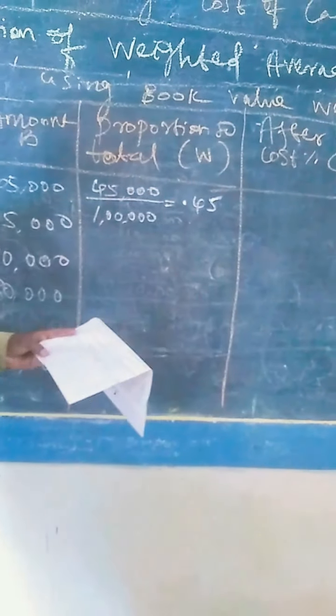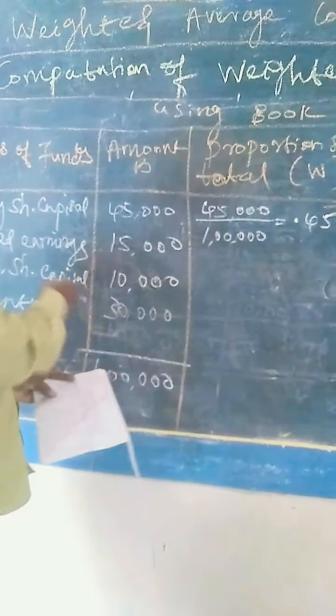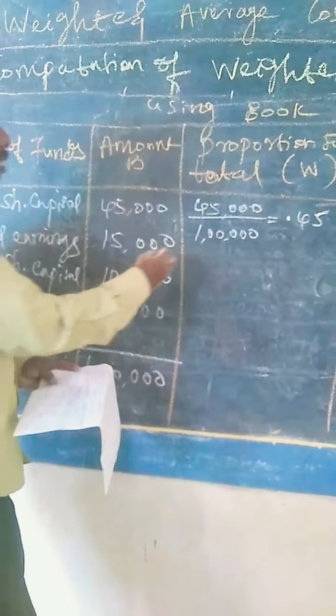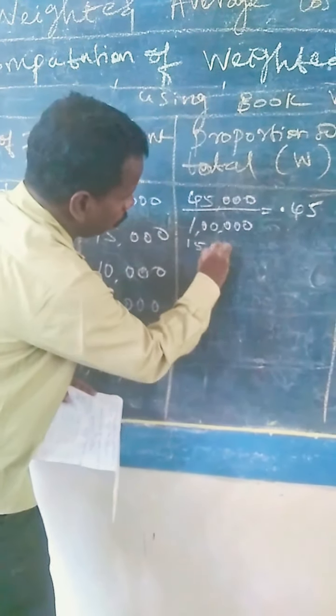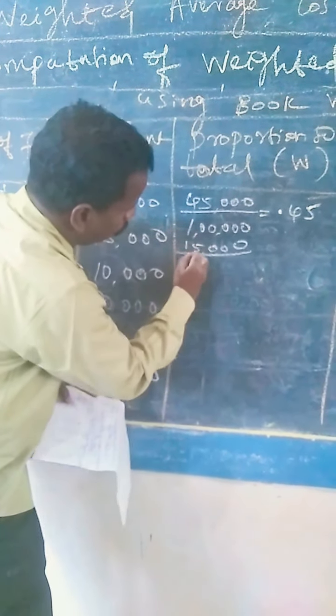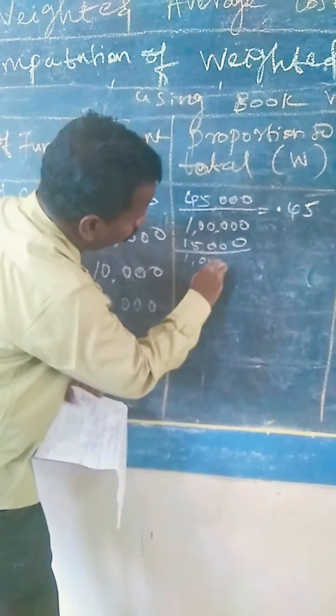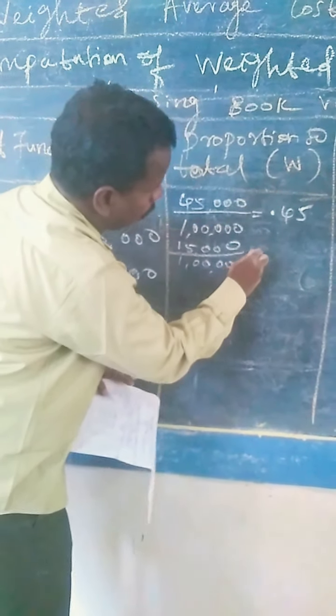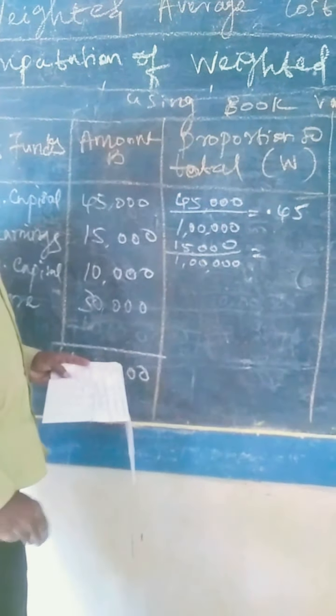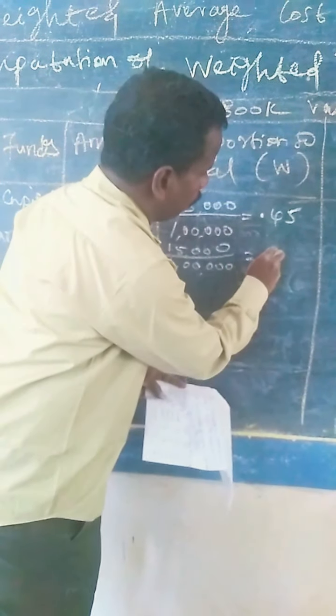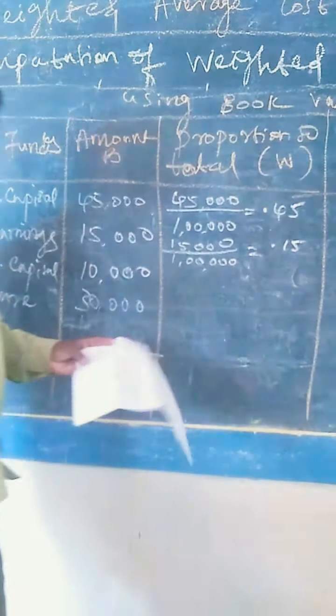That is the proportion for equity share capital. Another one is retained earnings rupees 15,000, total source of funds rupees 1 lakh. 15,000 divided by 1 lakh equal to 0.15 as a proportion to total.